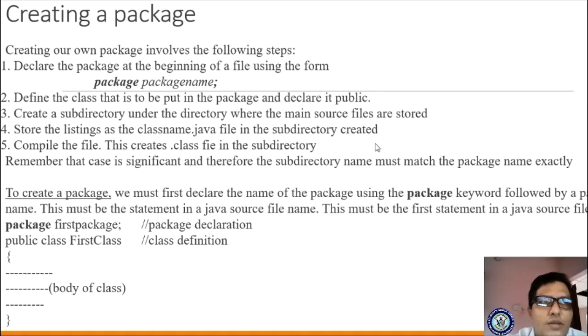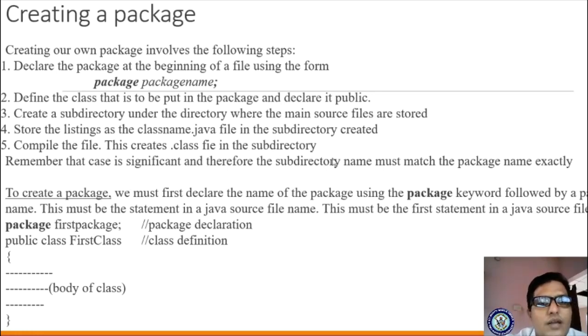If you want to place files in subfolders, you have to store them in those subfolders. Next, we have to compile our file. Whenever I compile with javac filename.java, Java will create a .class file in the subdirectory.